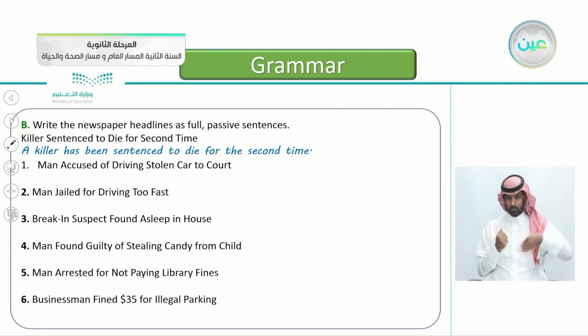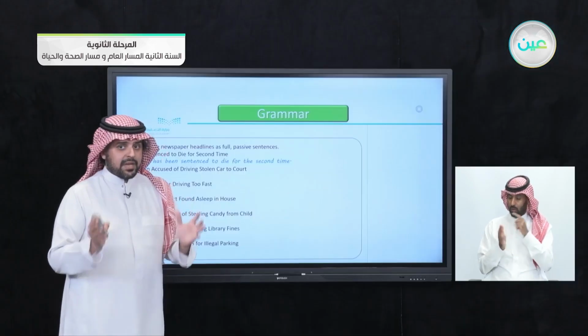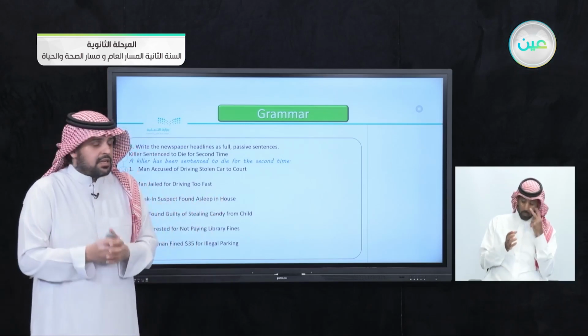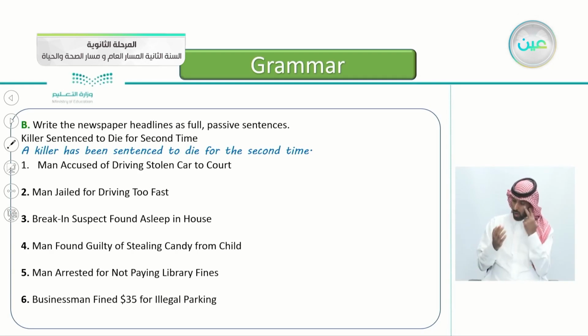Exercise B here, write the newspaper headlines as full passive sentences. Killer sentenced to die for second time. Notice the newspaper headlines, they use the passive, but sometimes they remove some of the words here. So how do we write it in a full passive sentence? As the first one is already done. A killer has been sentenced to die for the second time. So you notice that when newspapers write their headlines, they use the passive, but sometimes they remove some words just to make the title shorter, to make it easier on the readers.